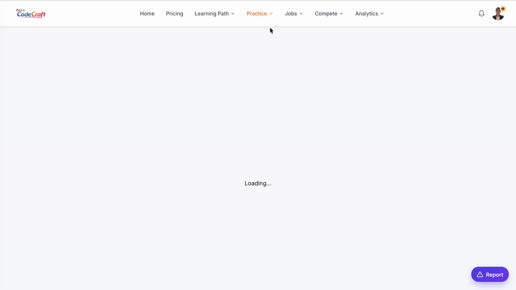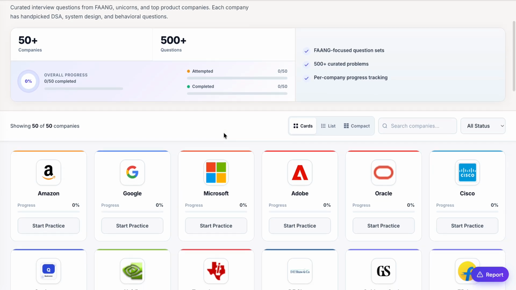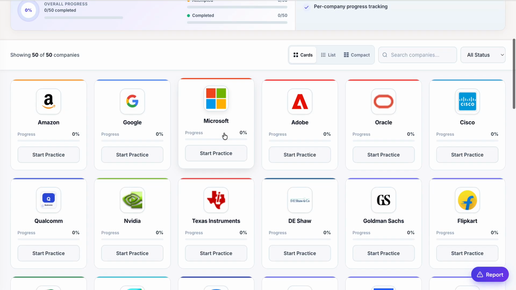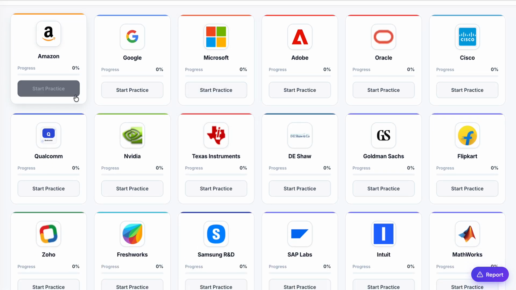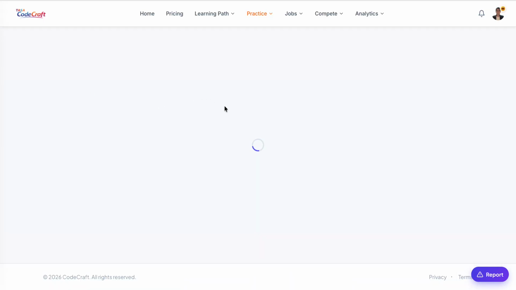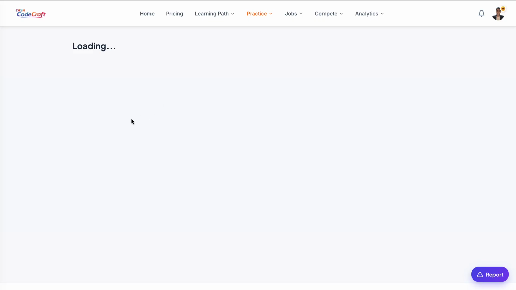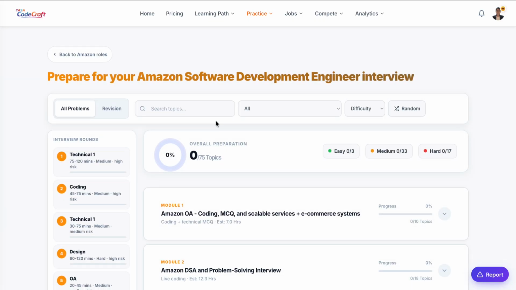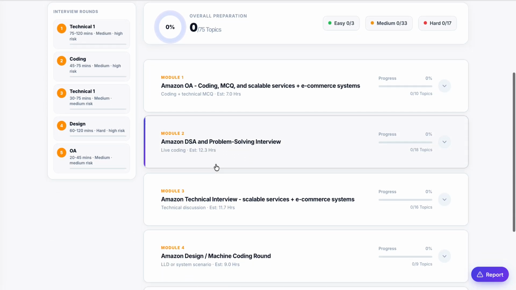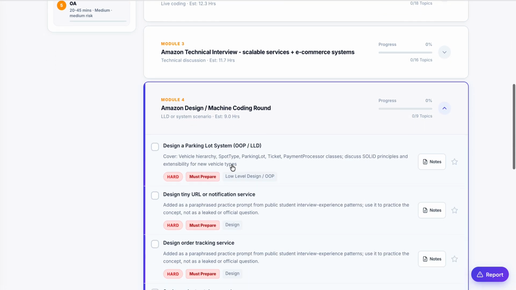And then in product and service based companies, these are the actual product companies for which you can train. If you pick Amazon and click start practice, it will take you to the page where you can prepare for this role. As of now, we have this role. In future, we'll keep on adding roles. This is the average salary and openings as of now, and these are the interview rounds. If you want to prepare for this SDE role, you can go inside it, and we'll have a module wise plan, so that you can prepare very easily.